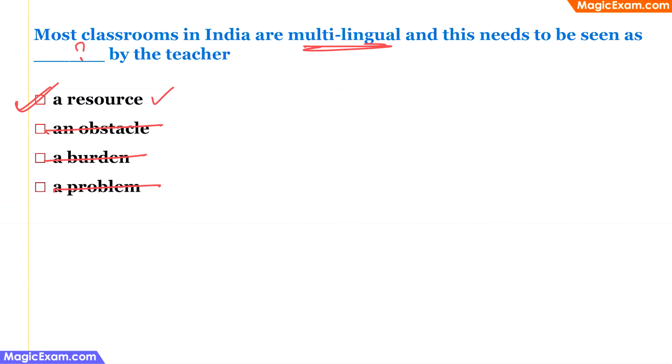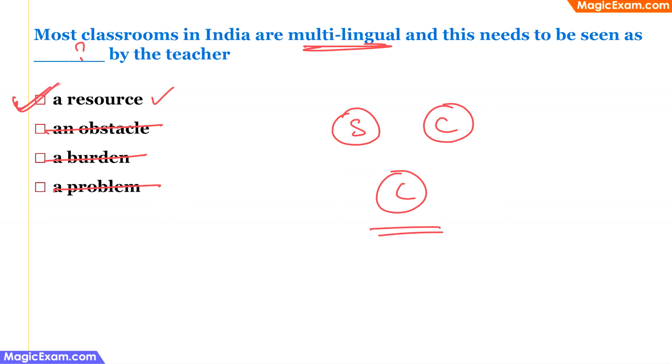And even if we look at Vygotsky's theories or social constructivist classroom theories, we see that social factors, cultural factors and linguistic factors, that is language, are very, very important in the cognitive development of children. Therefore, language or multilingual situation or a multilingual classroom cannot be an obstacle, burden or problem. So it is a resource, and that is the correct answer.